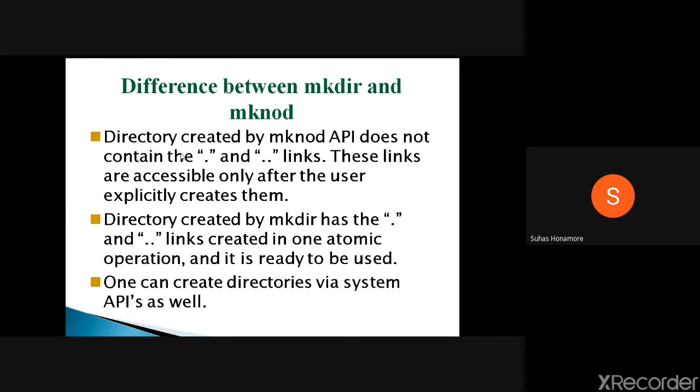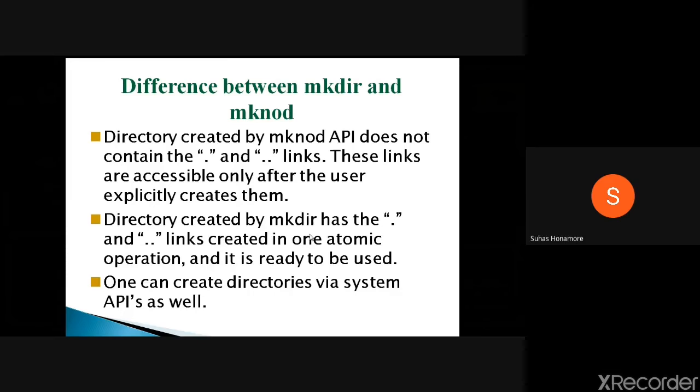Whenever you create one, by default two entries will be there, that is dot and dot dot, the current directory and the parent directory representation. For the linking purpose between the current directory and the parent directory, you will normally have these two files. But whenever you create with mknod, these two will not be there.